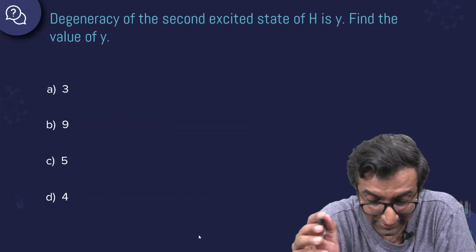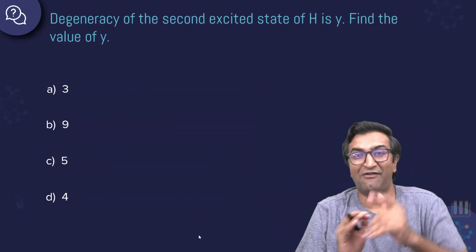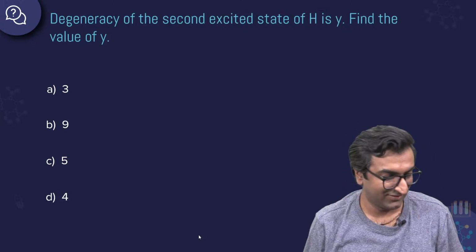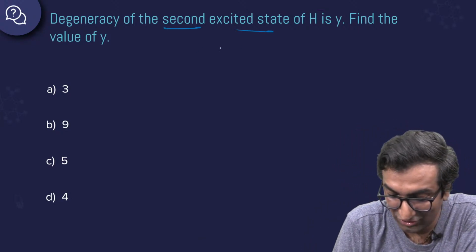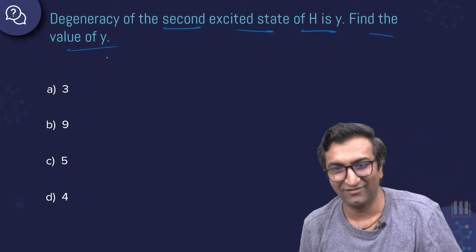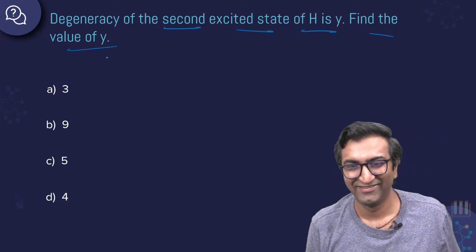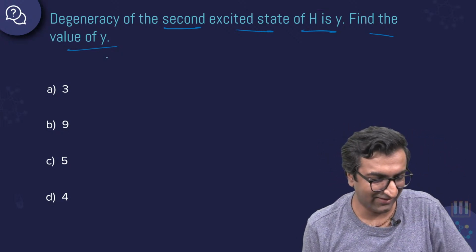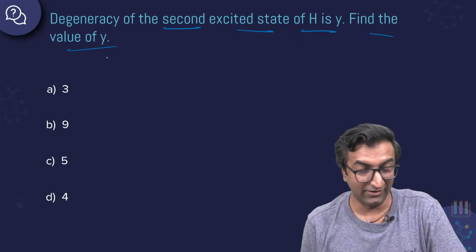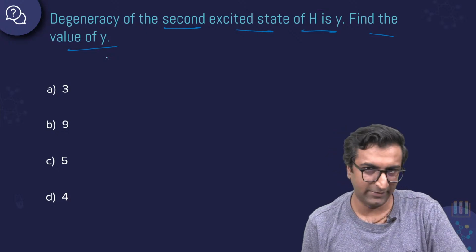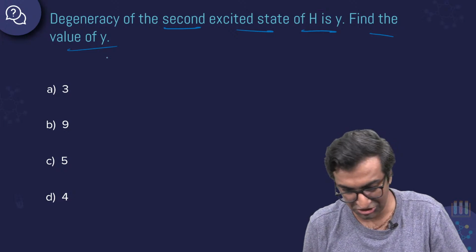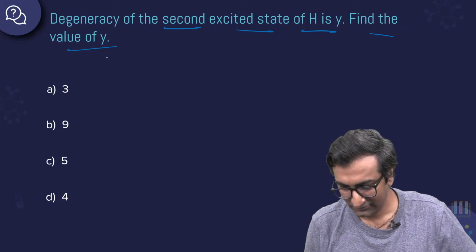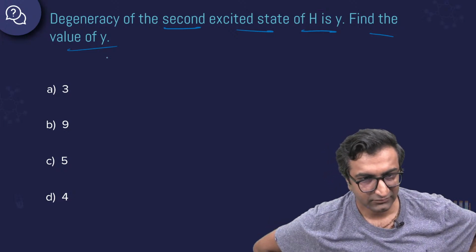Okay, great. Next one. Oh, fun questions. 2 very fun questions. These are good questions. Degeneracy of the second excited state of H is Y. Find the value of Y. What do you think about this? What is the second excited state of H? First find that out, and find the value of Y. Ooh, second excited state. Tell me, what does that mean?